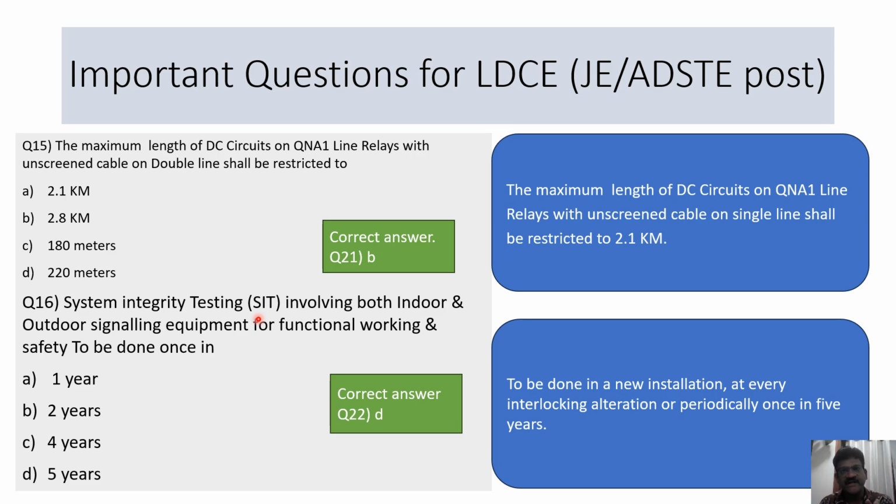That is, if the point is placed normal, at the panel also it should be normal. Such safety tests have to be done, which is called the system integrity test, once in 5 years. It has to be done even when any new installation work or alteration work has been done, or if no work has been done, then at least once in 5 years it should be done.